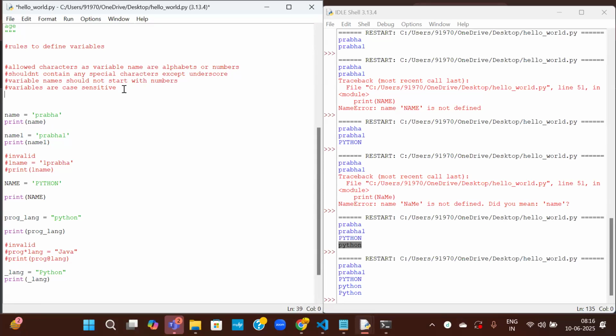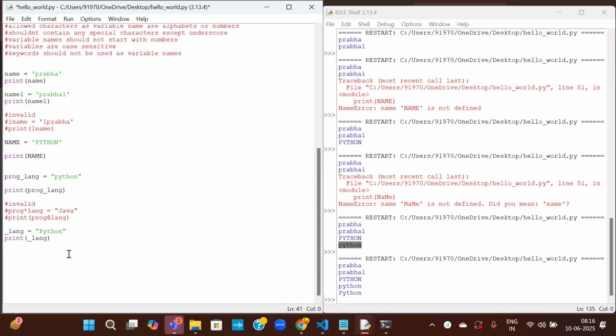Okay. And also there were some keywords that cannot be used as variable names. Keywords should not be used as variable names.